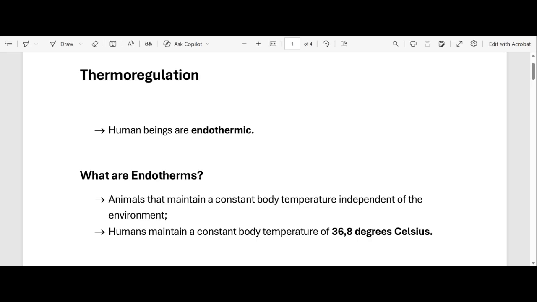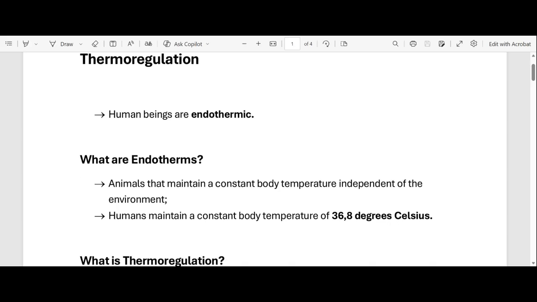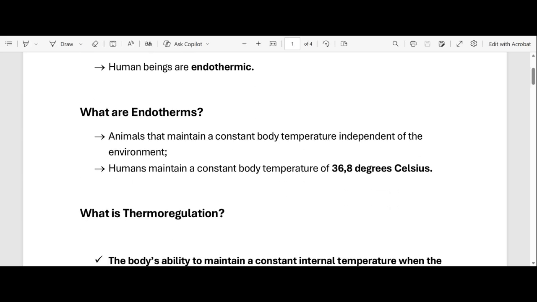Humans are endothermic, right? Or you can say mammals, because we're part of mammals. So human beings are endothermic. What does endothermic mean? It means animals that maintain a constant body temperature independent of the environment. So regardless of what's happening in the environment, they're able to maintain a constant body temperature, right? And what is that temperature? That constant body temperature is about 36.8 degrees Celsius.